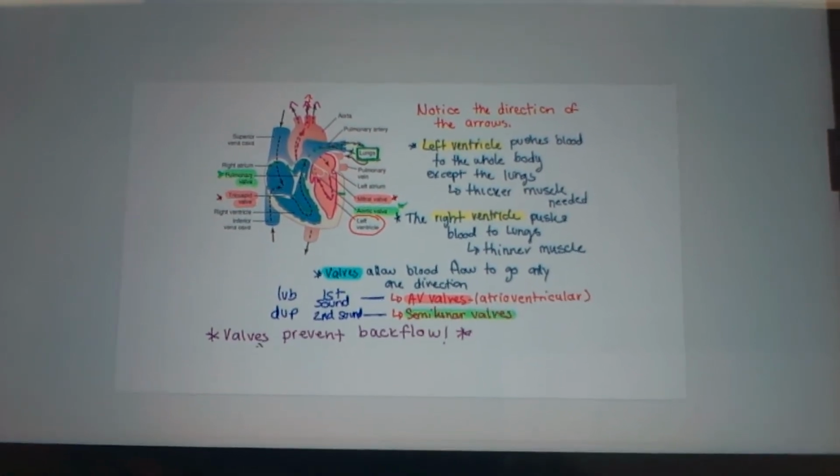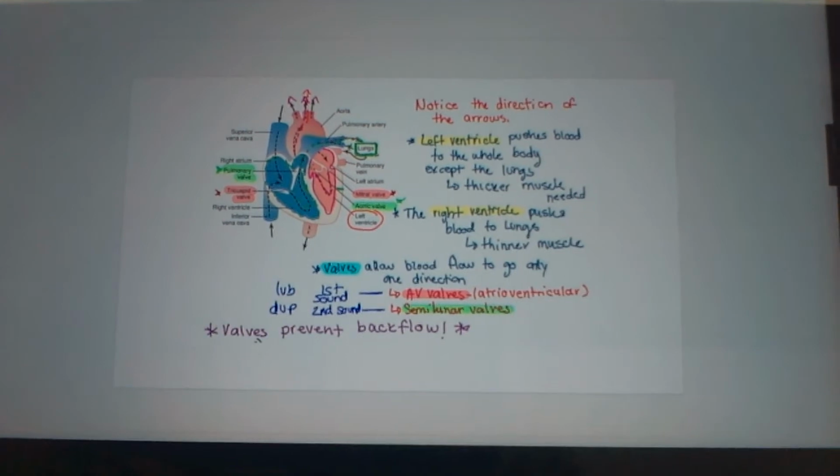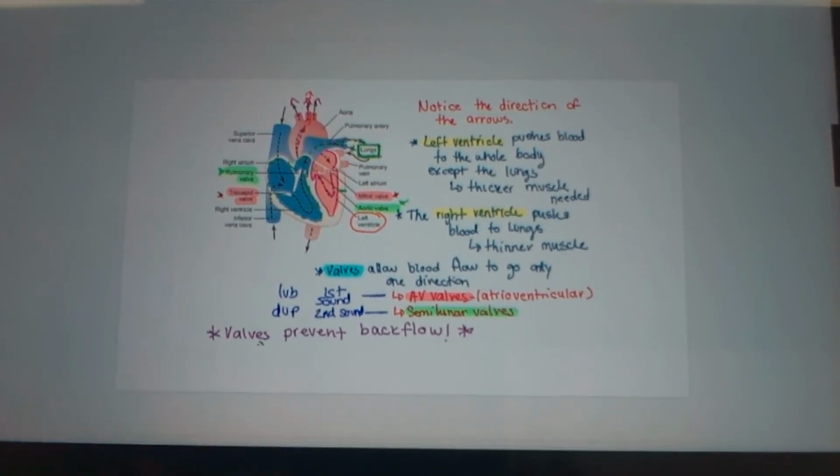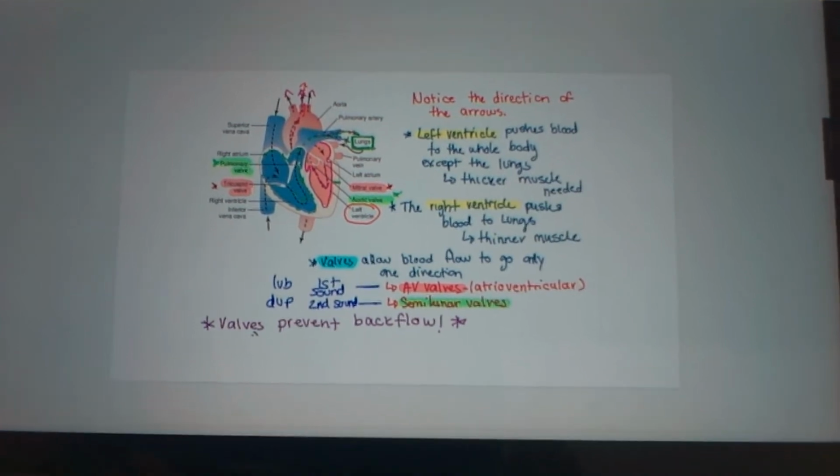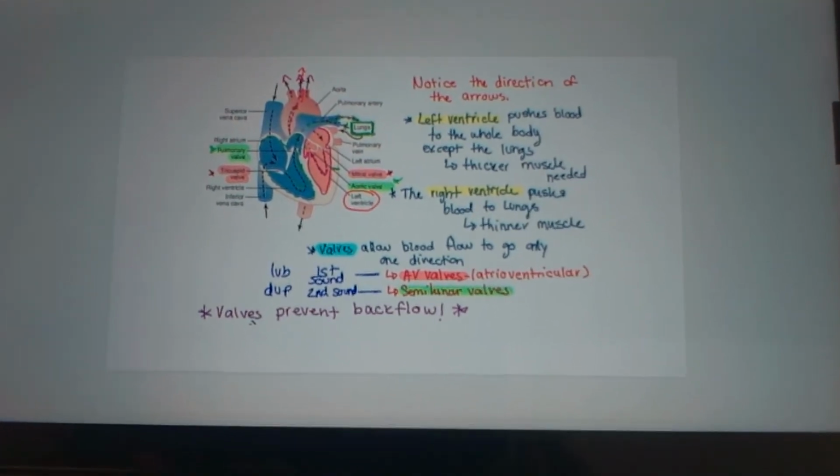The first sound, "lub," is the AV valve, the atrioventricular valve. The second sound, "dub," is the semilunar valve. Valves prevent the backflow of blood.